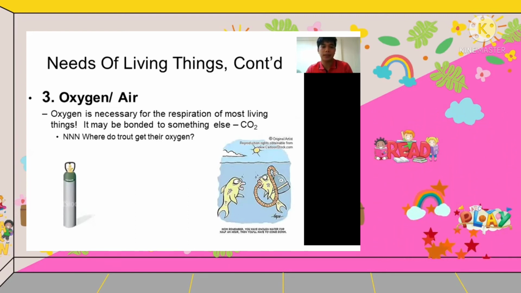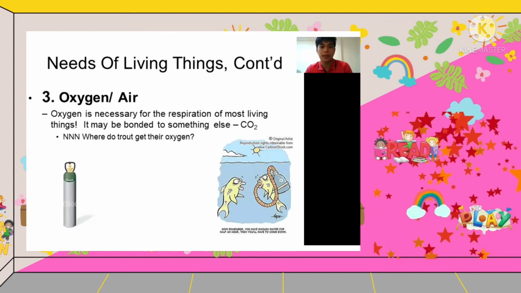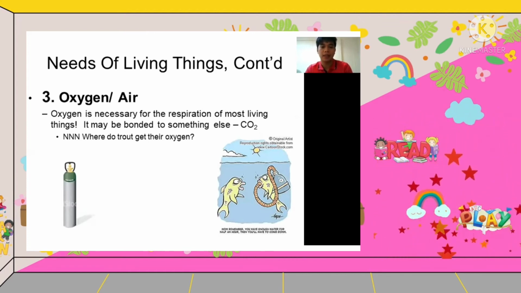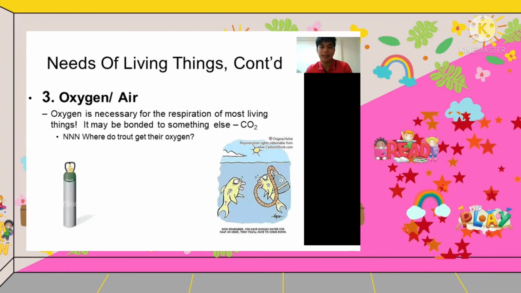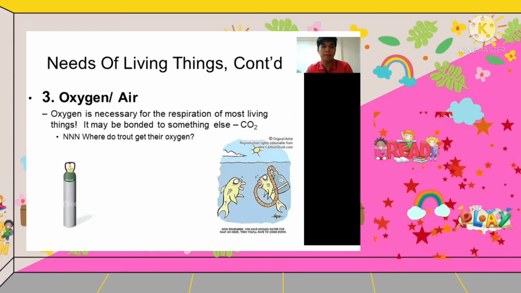Next is oxygen or air. Oxygen is necessary for the respiration of most living things. It may be bonded to something else. Living things need oxygen to survive and to live.